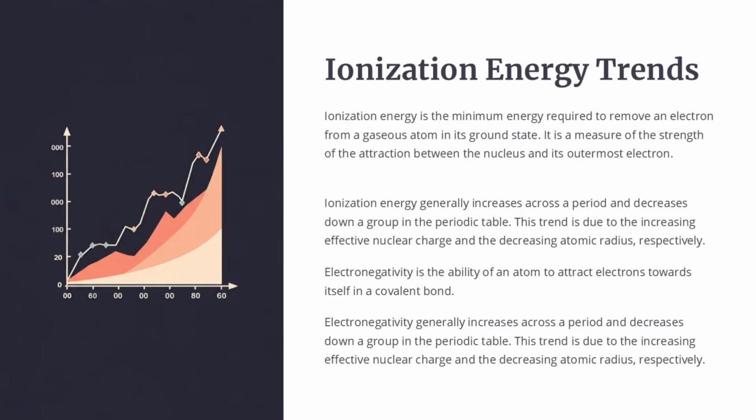Ionization energy is the minimum energy required to remove an electron from a gaseous atom in its ground state. It measures the strength of the attraction between the nucleus and the outermost electron. Ionization energy generally increases across a period due to the increasing effective nuclear charge. Ionization energy decreases down a group due to the increasing atomic radius. Electronegativity is the ability of an atom to attract electrons in a covalent bond. Electronegativity also increases across a period and decreases down a group, for the same reasons as ionization energy. The trends in ionization energy and electronegativity are important for understanding chemical reactivity and bonding.